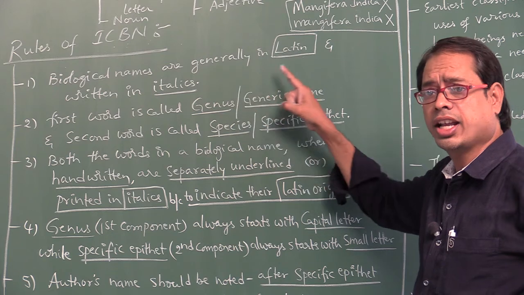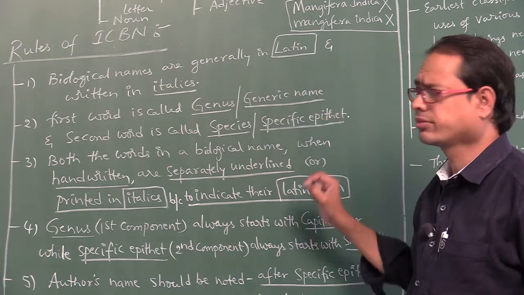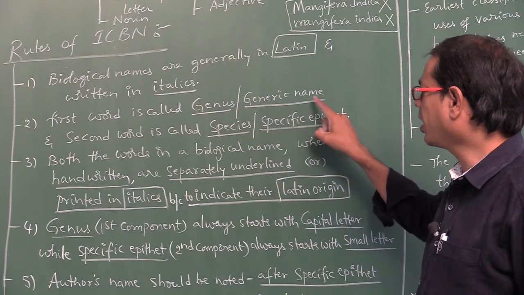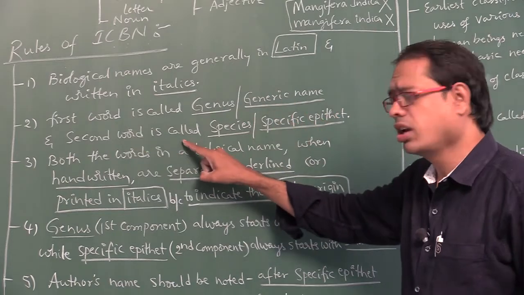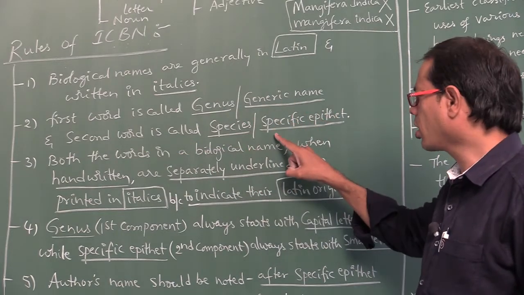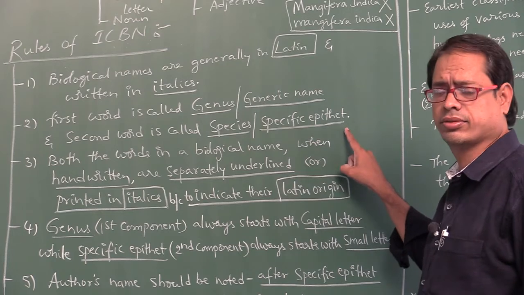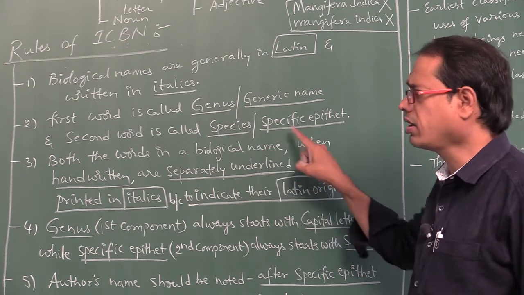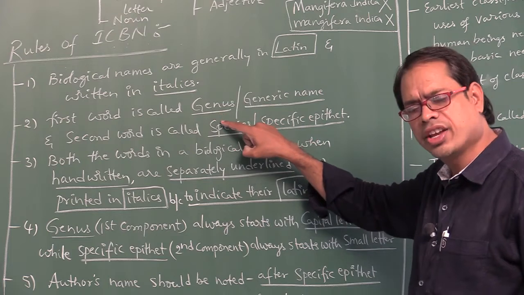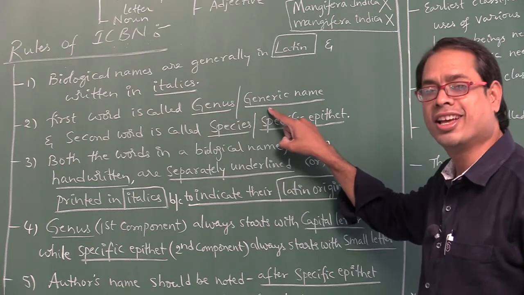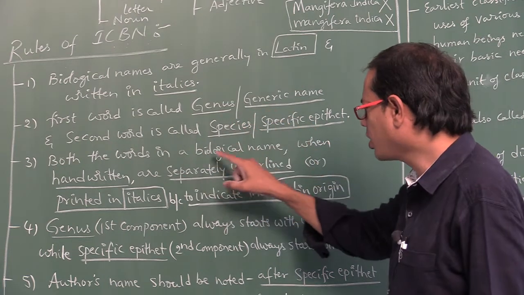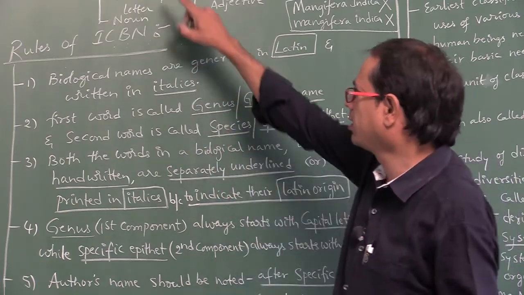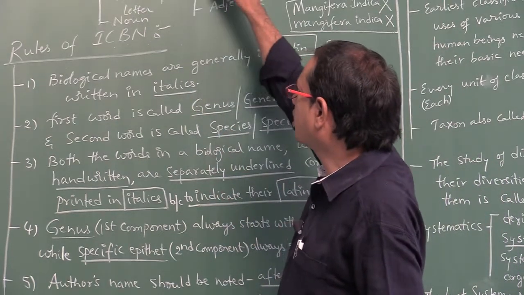Biological names are generally in Greek language: false. Next, the first word is called the genus name or generic name, and the second word is called the species name, also called the specific epithet. Both the words in a biological name, when handwritten, should be separately underlined. This is one underline, and this is another underline.